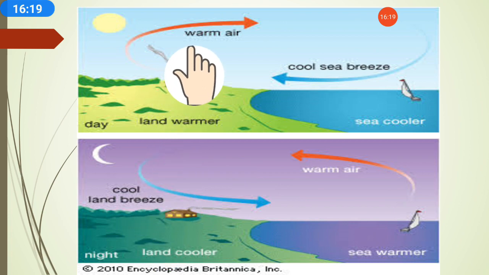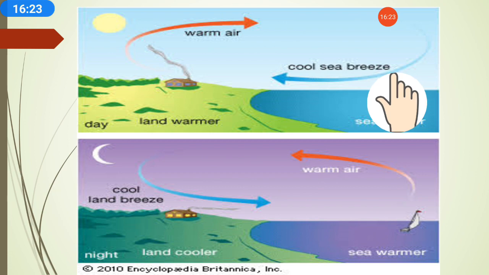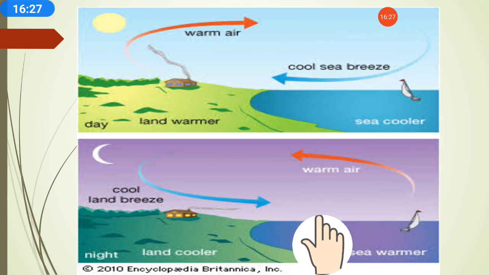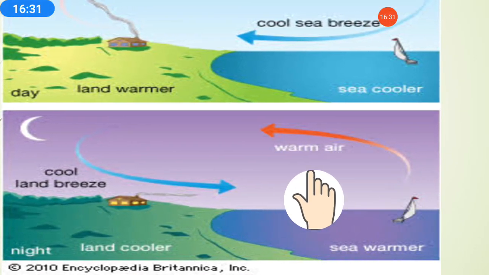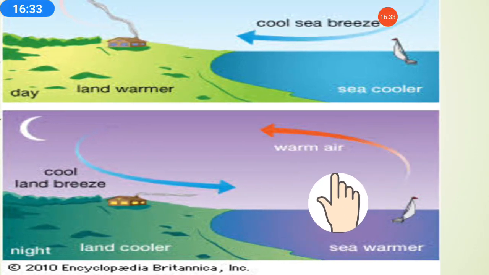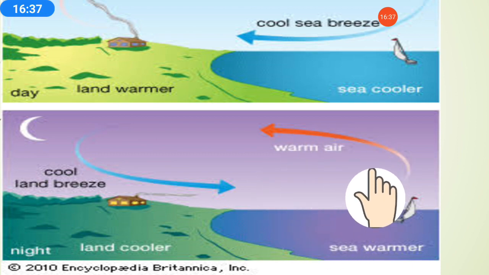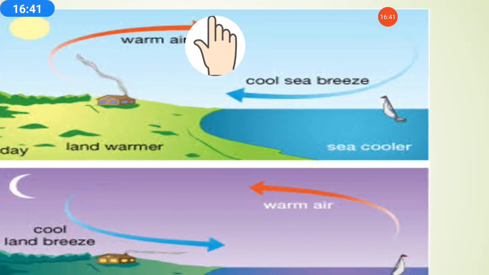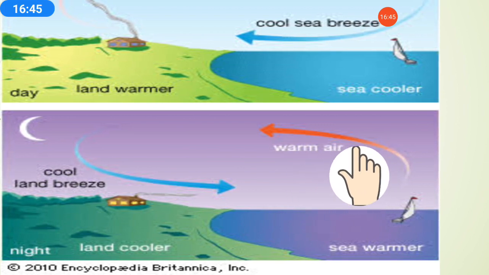In the daytime all the warmer air has transferred to the what? To the sea. So the air at the sea is already heated, because in the daytime the air present above the sea gets heated because of the transfer of warmer air from land to the sea. So now the air present on the sea is already warmer.